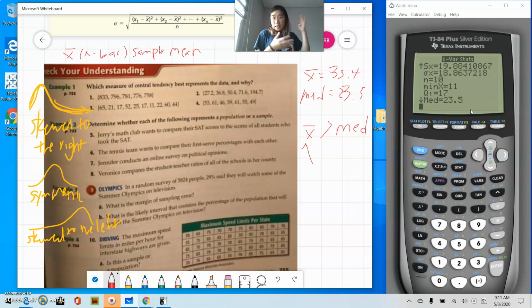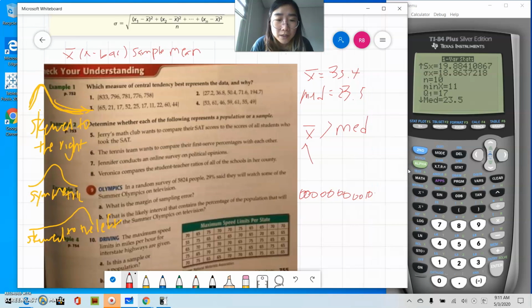right? It doesn't matter if your n values are 100 or 1,000. Let's go back to that extreme example of 10 students who everyone failed except for one person. So I'm going to write it in order so I can find the median. So 0, 0, 0, 0, 0, 0, 0, 0, 0, and the last person is 100, because it was out of 100. If this person got 100 or 50, my median would still be 0, because it's the middle number between the 5th and 6th number. So median doesn't get affected by what the actual number is. But mean does, because you're adding up all those values.